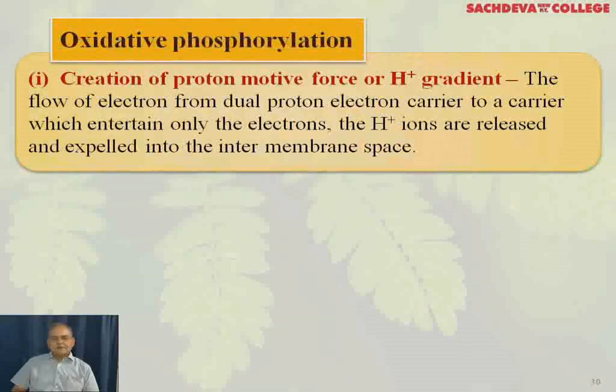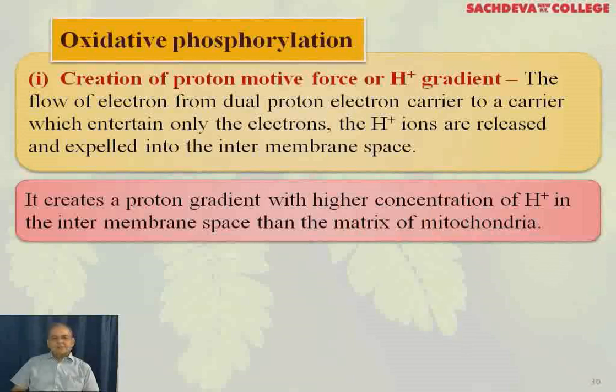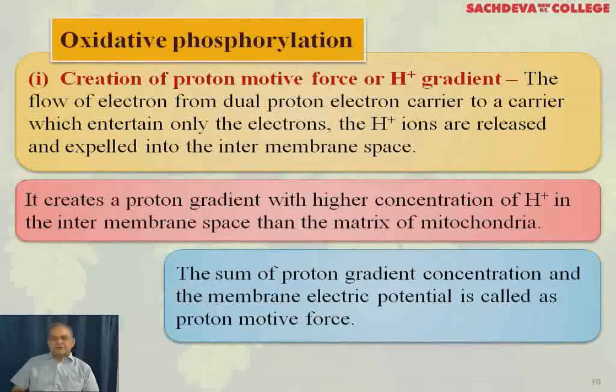The flow of electrons from a dual proton-electron carrier to a carrier which accepts only the electrons. The hydrogen ions are released and expelled into the intermembrane space. It creates a proton gradient with a higher concentration of H+ ions in the intermembrane space than in the matrix of the mitochondria. The sum of the proton gradient concentration and the membrane electric potential is called the proton motive force.